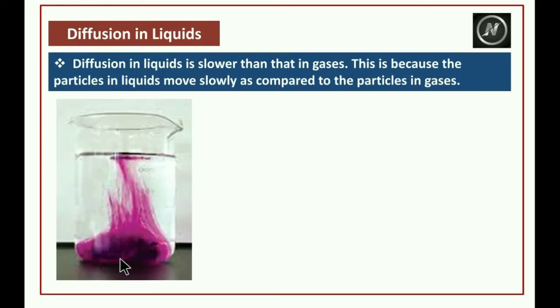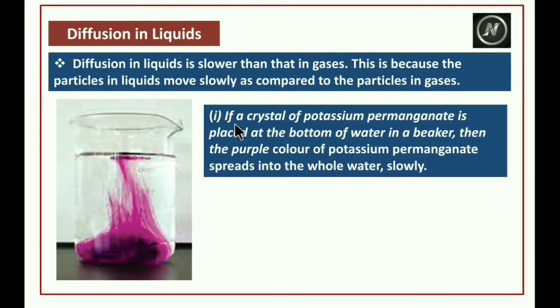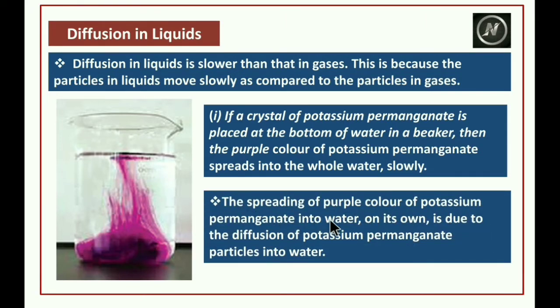For example, take water and add one or two crystals of potassium permanganate to it. If a crystal of potassium permanganate is placed at the bottom of water in a beaker, then the purple color of potassium permanganate spreads into the whole water slowly. The spreading of purple color of potassium permanganate into water on its own is due to the diffusion of potassium permanganate particles into water.